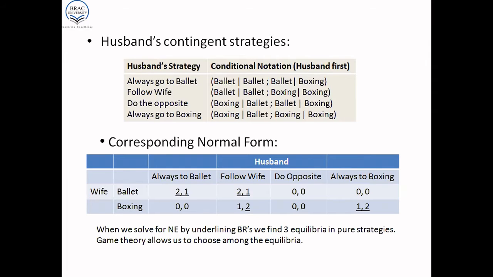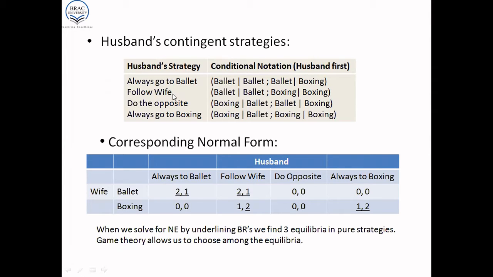The husband could always go to the ballet, and in conditional notation, with the husband's action first, we have the husband goes to the ballet, given wife goes to ballet as well. And the husband goes to the ballet, given that the wife goes to boxing. So always go to ballet for the husband.